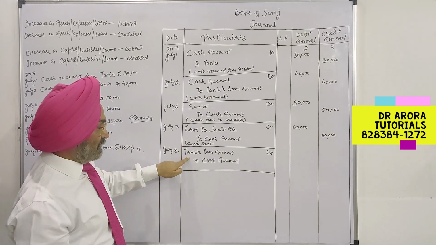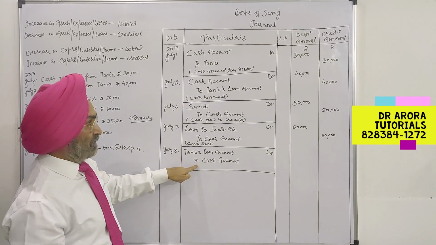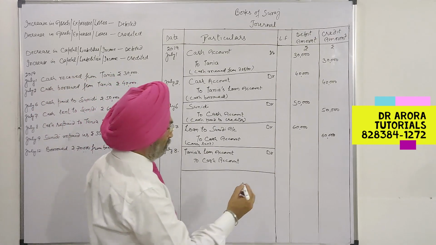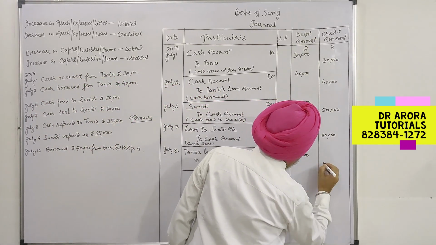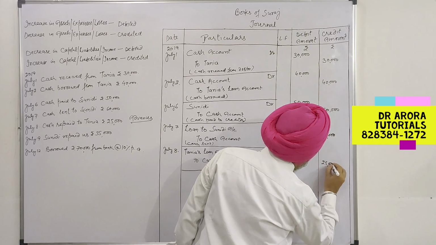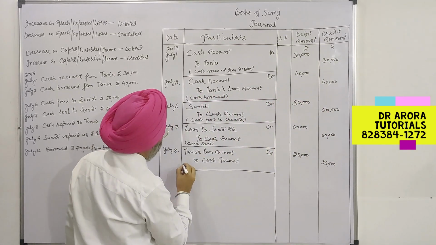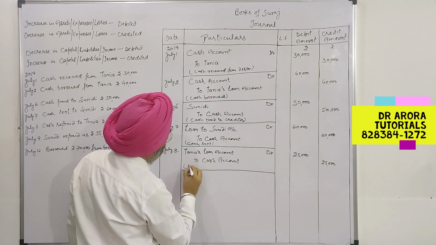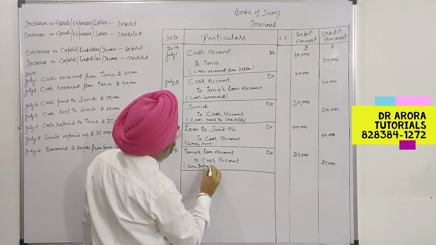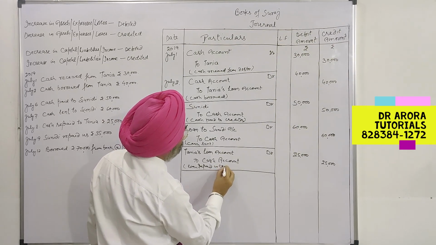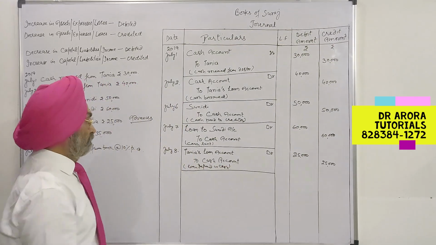So now it is a decrease in liability and a decrease in asset, with rupees 25,000. Loan repaid in cash. The loan returned.